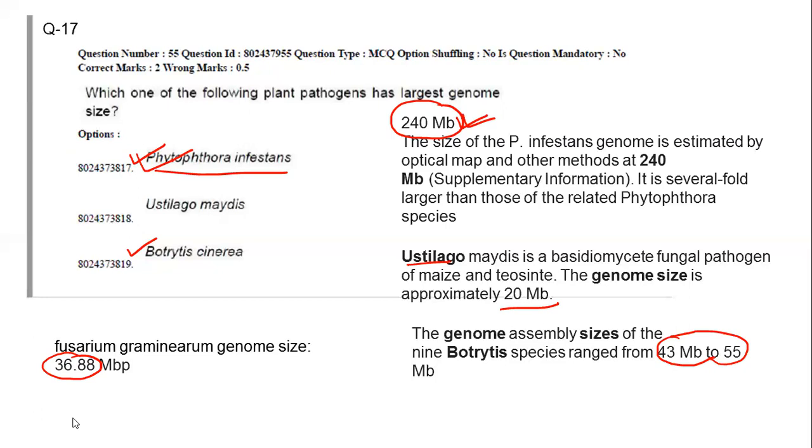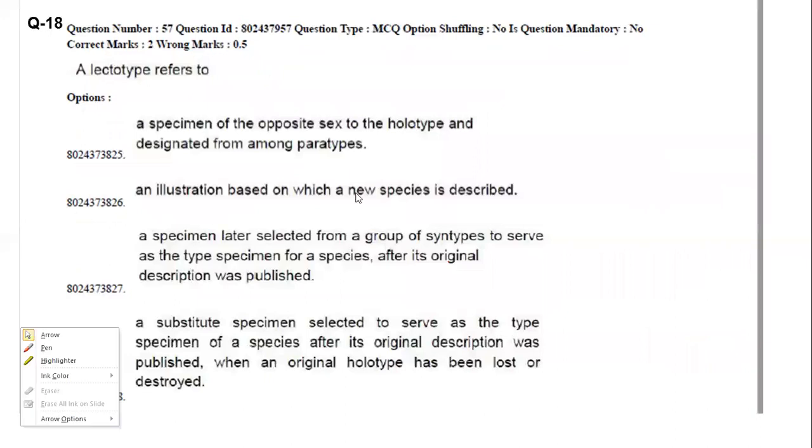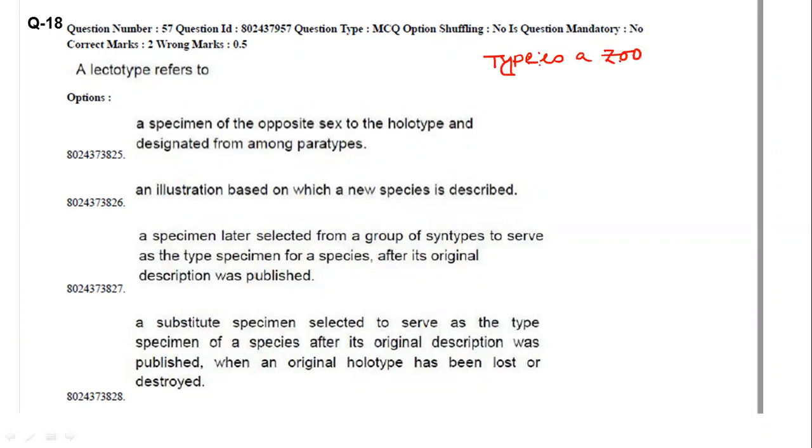Now let's see. Lectotype refers to... so first of all, what is a type? A type is a biological object from which the original description is based on.